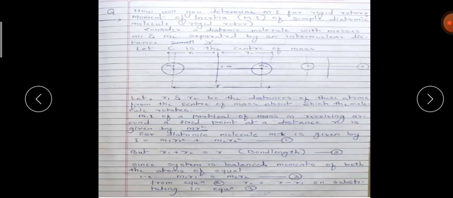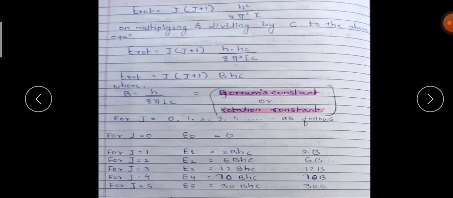Then the moment of inertia for the rigid rotor that we have seen. Then we came to the energy of the rotating molecule; the rotational energy levels that we have seen are equally spaced. This again we have seen. Then the frequency separation between two energy levels in the rotational spectrum is 2B0 or say 2B. That derivation we have also seen. A 5 marks question will be there on this particular thing.